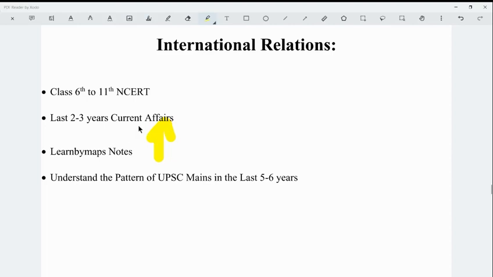So you can learn from the Learn by Maps notes prepared by the Simran IAS Academy. Next, you have to understand the pattern of UPSC mains in the last 5 to 6 years. There was a question in 2018 mains on India-Sweden relations, I think. The Prime Minister of India had recently visited Sweden for the first time, and that is why there was a question on that.